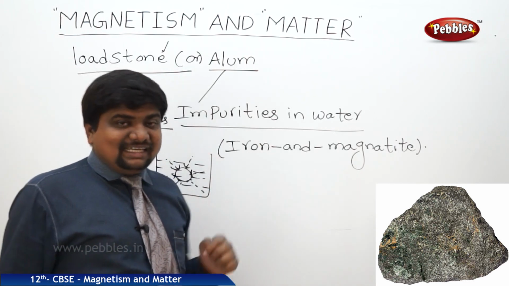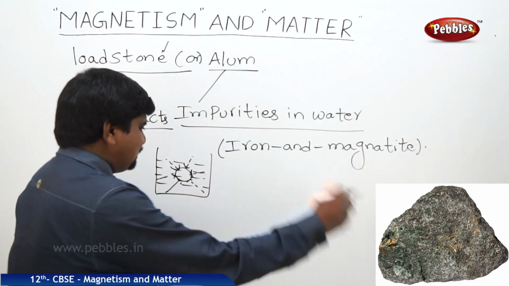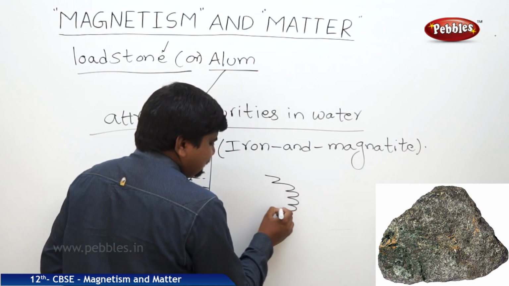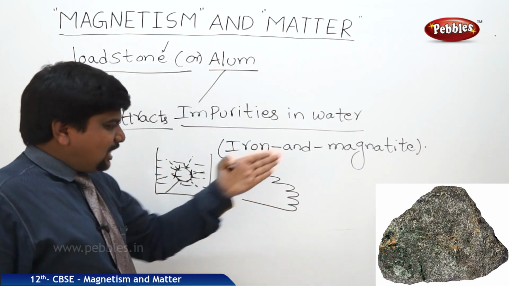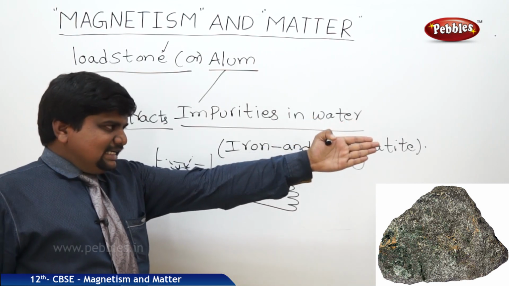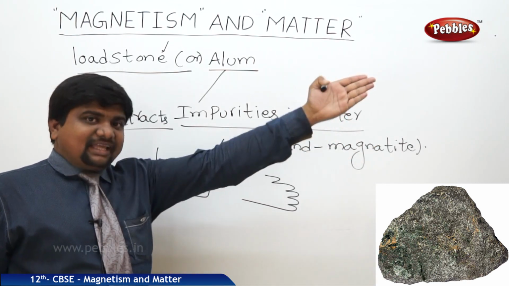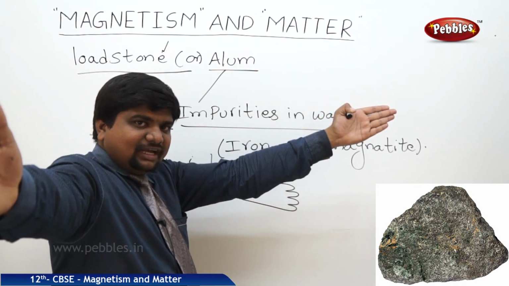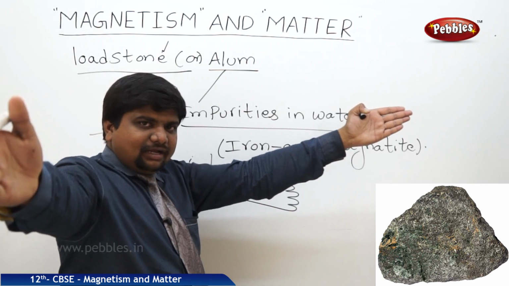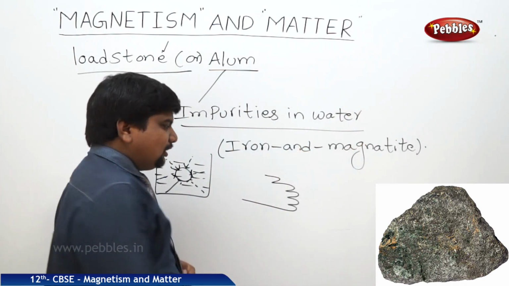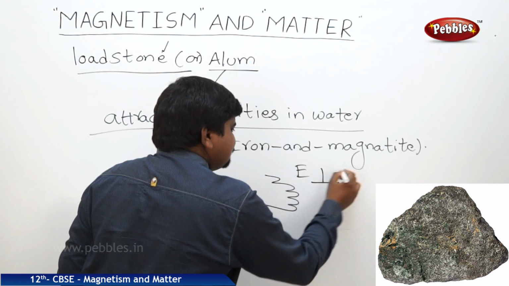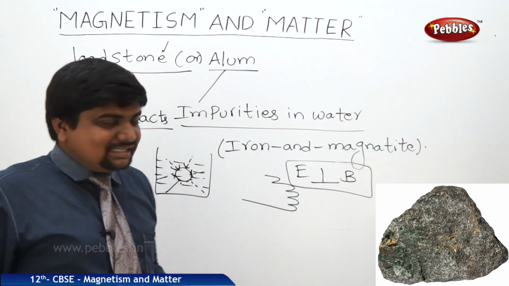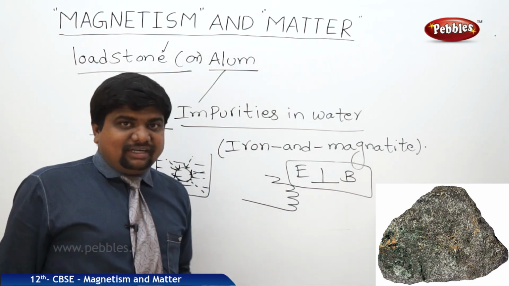The first Chinese sailors used this, and they made a diagram showing the hand like this on the railway track. A statue is made like this, and the hand direction shows the direction of the magnetic field. This hand is stretched like this, and this hand shows the direction of the electric field. Like that, the magnetic field and electric field are mutually perpendicular to each other. This is the initial thinking by the Chinese commercial sailors and inventors.